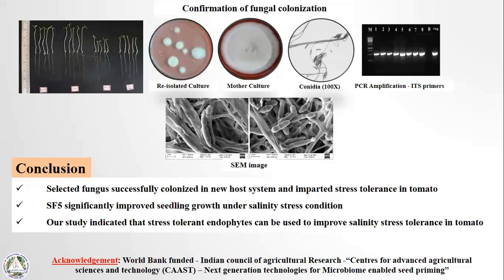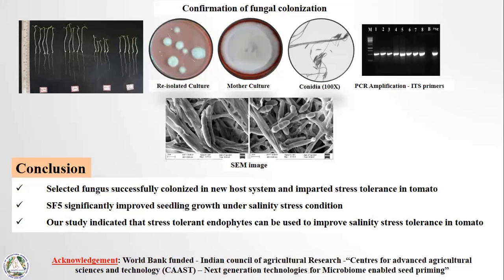To test their colonization, seedlings were cut into bits, surface sterilized, placed on PDA plates and allowed to grow. They were then compared with the mother culture both morphologically and at the molecular level. At the molecular level, genomic DNA was isolated and PCR amplification was done using ITS primers; the products were eluted and sequenced. The sequences were compared, and the closest match was identified by constructing a phylogeny using MEGA 10 software.